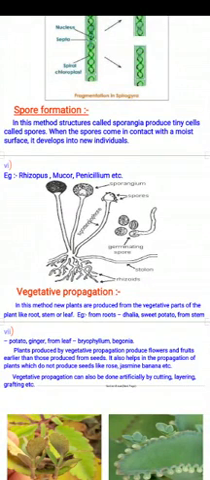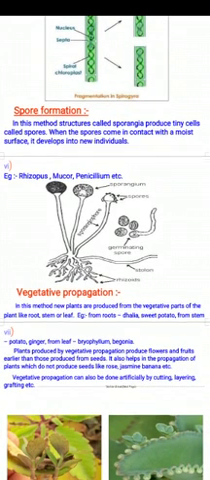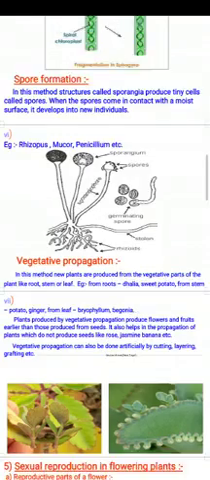Now the next process is vegetative propagation, in which new plants are produced from the vegetative parts of the plant like root, stem or leaf. Here are the examples: from roots we can develop dahlia and sweet potato, from stem potato and ginger, and from leaf bryophyllum and begonia.